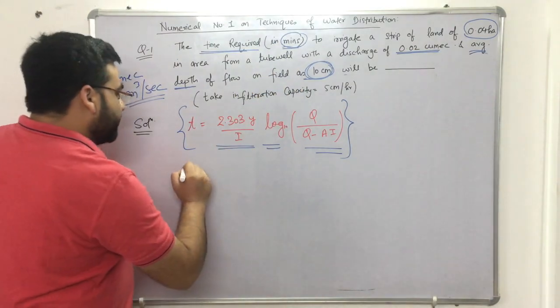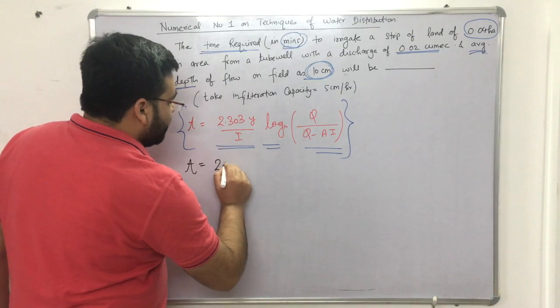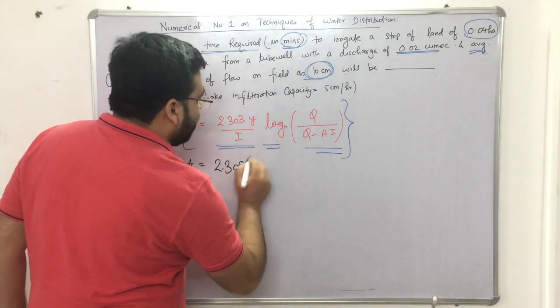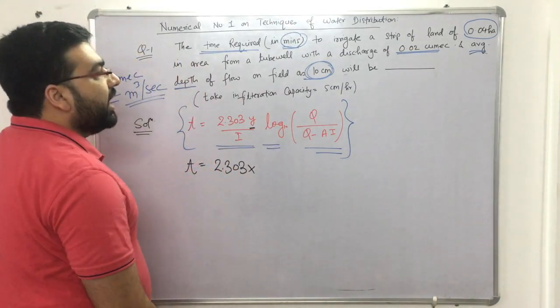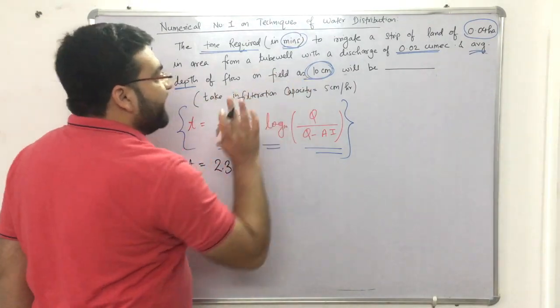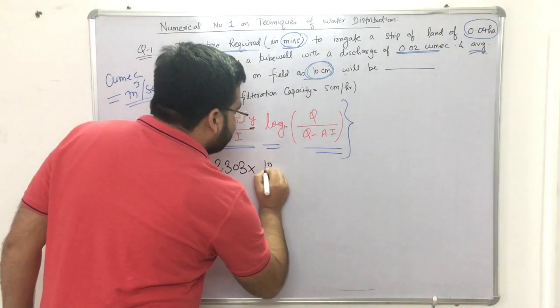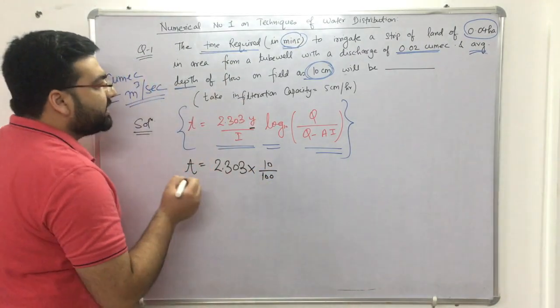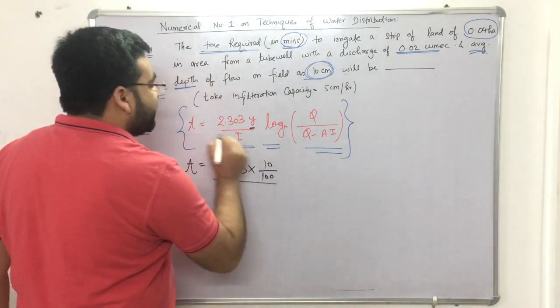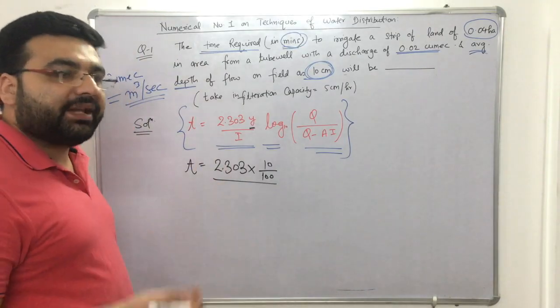So time period will be equal to 2.303 into y. How much is y? The average depth is given as 10 centimeter. Let us convert it in meters, right? So 10 centimeters means 10 divided by 100, that is in meters, divided by I. I is the infiltration capacity or the infiltration happening, right?